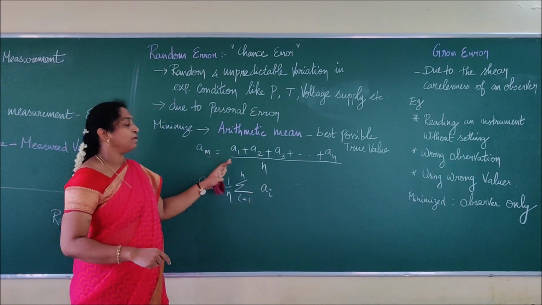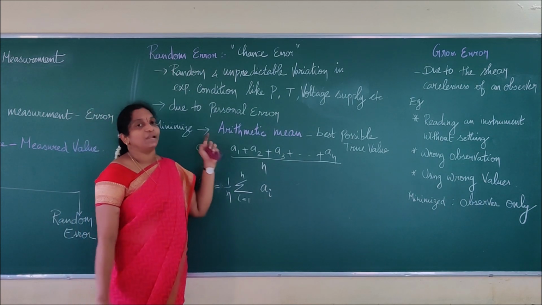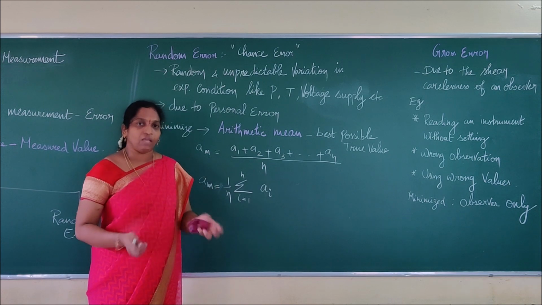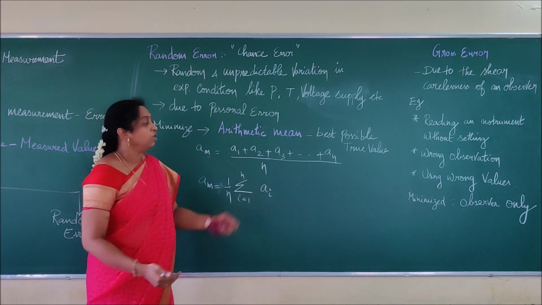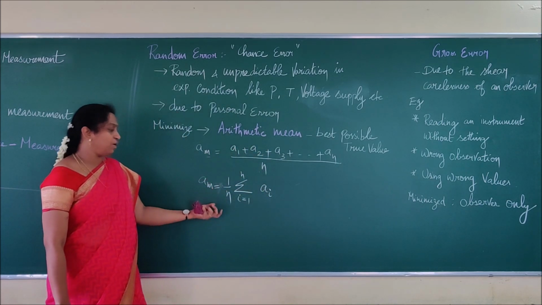But random error can be minimized by using what? By taking an arithmetic mean value. What does arithmetic mean mean? However many readings we are taking, we have to add all the readings and divide by the number. If I am taking 10, we have to divide by 10. So the simplified form can be written like this, right?